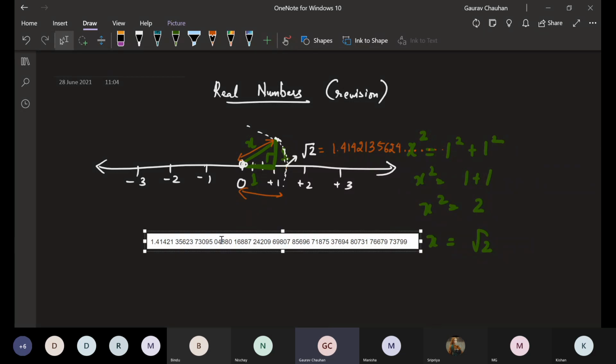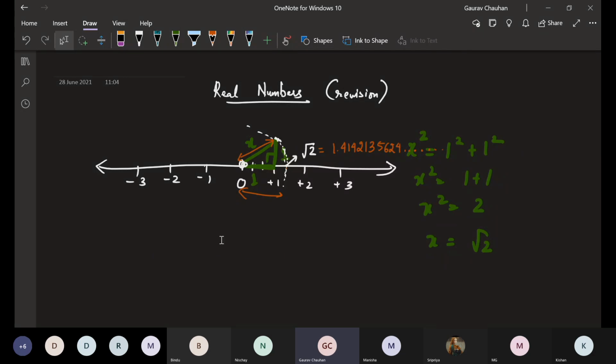But this does not end here. If I keep on calculating, it does not actually end. It will keep on going further. You can even type up to 1,000 decimal places. It will come after a million decimal places, and there also an answer will be there. So we saw the same way for root 3 also.